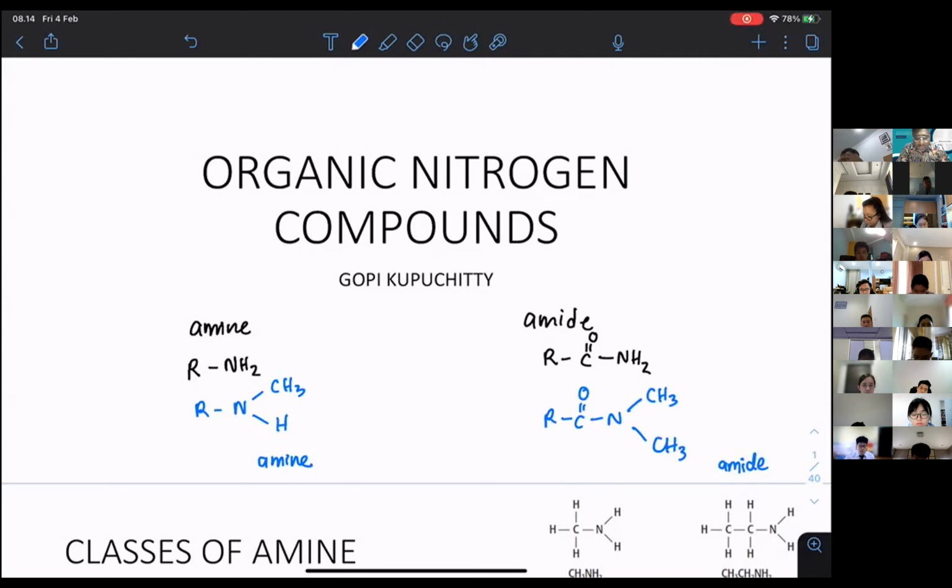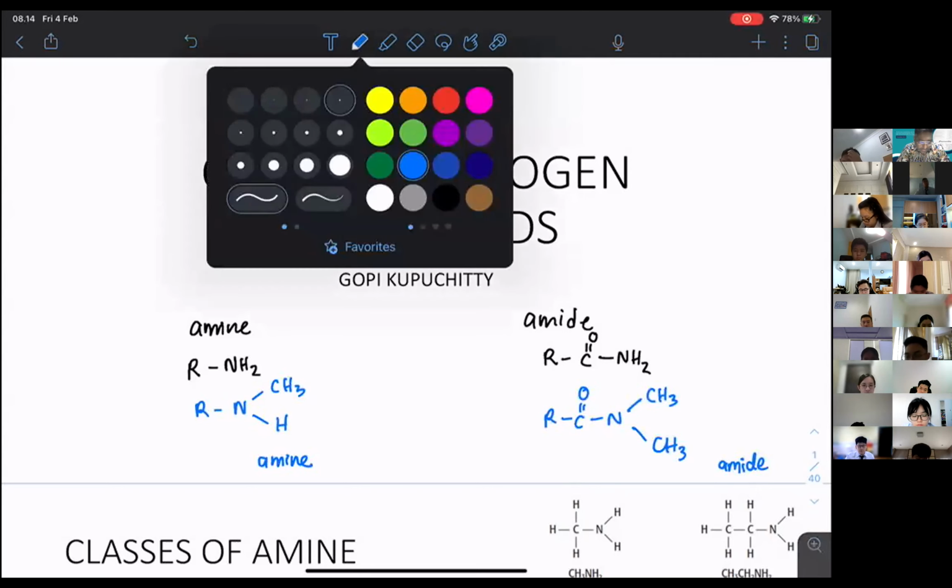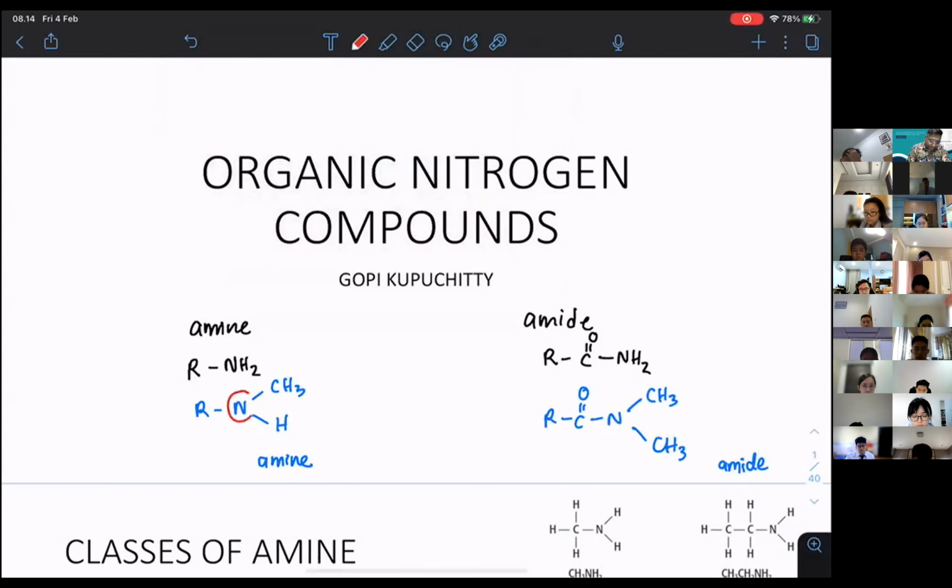So what is the big deal? What is the indication over here? The indication is, as long as you have N, that is amine. As long as you have this, it is going to be amide. I want you to understand that. And of course, we have another character which we will discuss later. You cannot talk about nitrogen compounds if we are not talking about amino acids. So that one later.